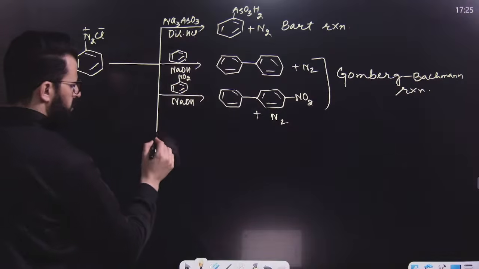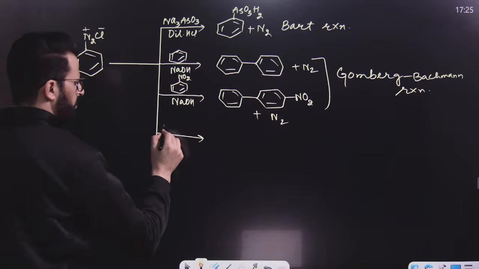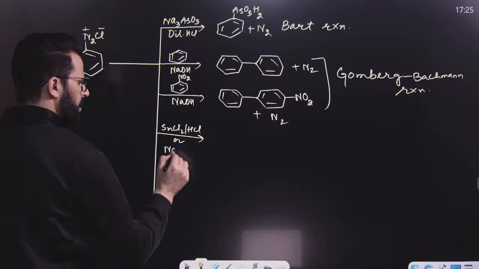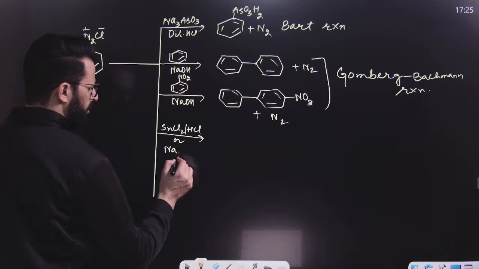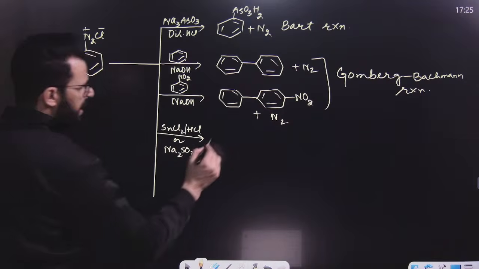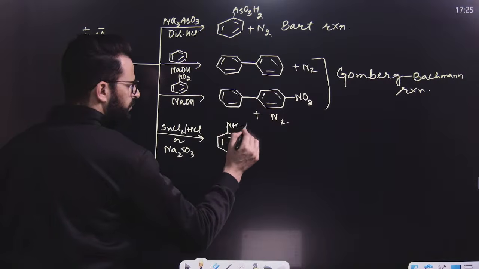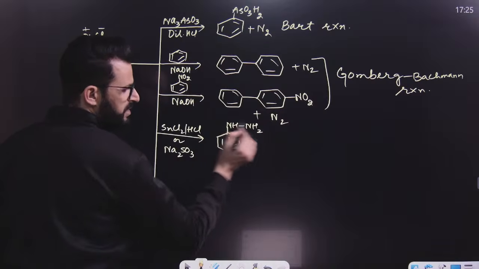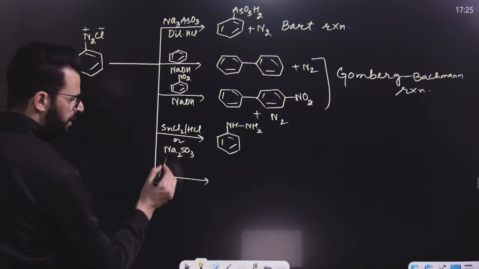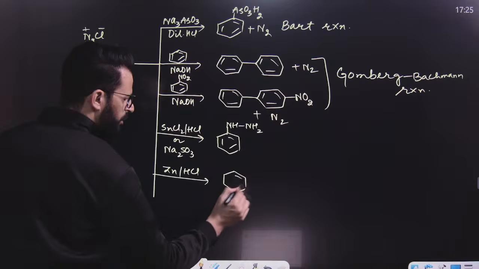After this, if you have a reaction with SnCl2 and HCl, or Na2SO3, sodium sulfite, then this N2 is retained now. That means it results in the formation of phenylhydrazine. This is phenyl, this is hydrazine, phenylhydrazine. The nitrogen group is retained. But if you use a vigorous or strong reducing agent like zinc and HCl, then it will result in the formation of aniline.